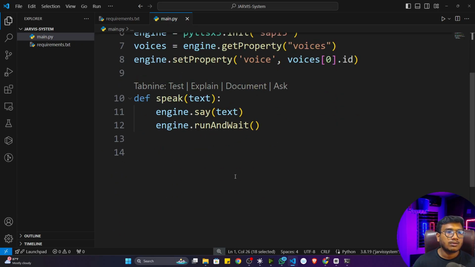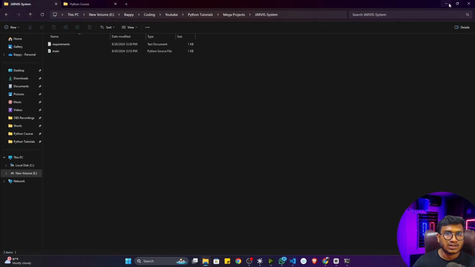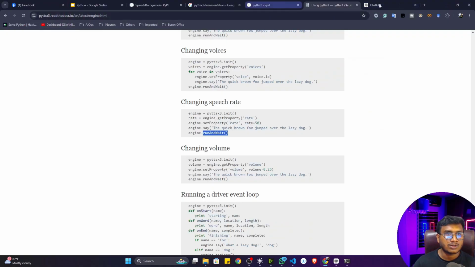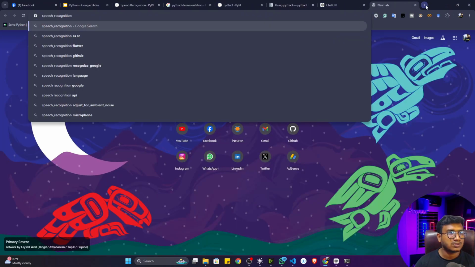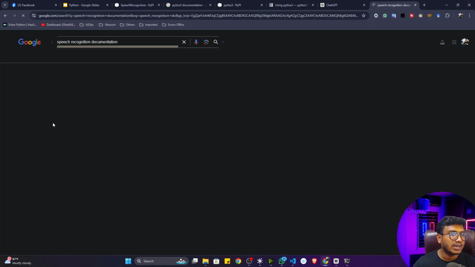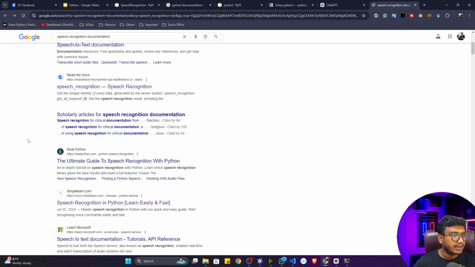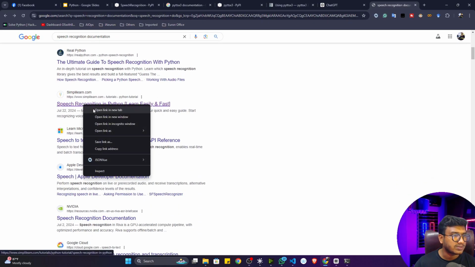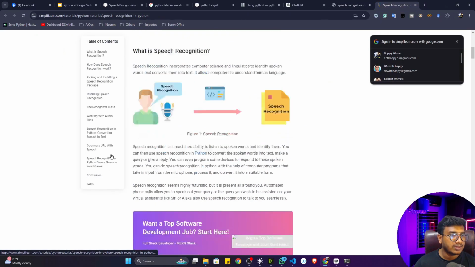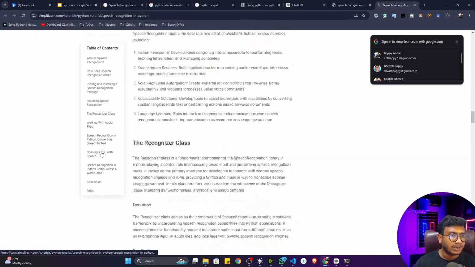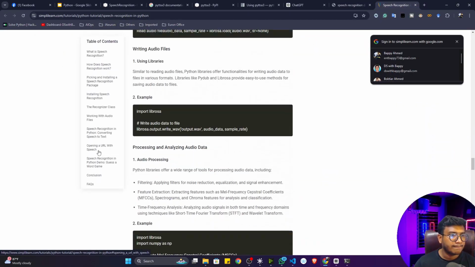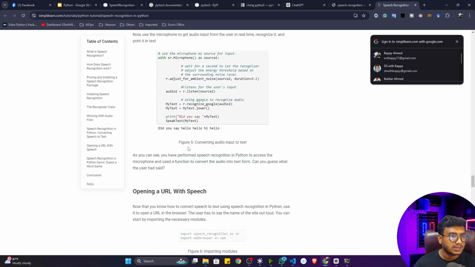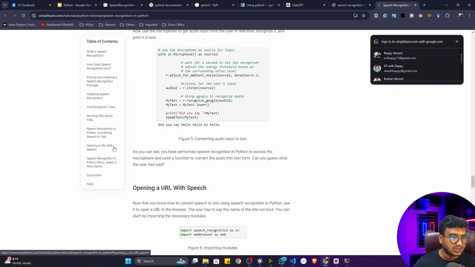Now again, if you want to use this speech recognition library, how to use it? You can go to the speech recognition documentation. So you will see how we can use it. If you search on Google, you will see different documentation. You can open any of them. Let's say I'll open this one. And here I will see the code snippet. So you can see this is the code snippet, and that's how we can use this particular speech recognition library.